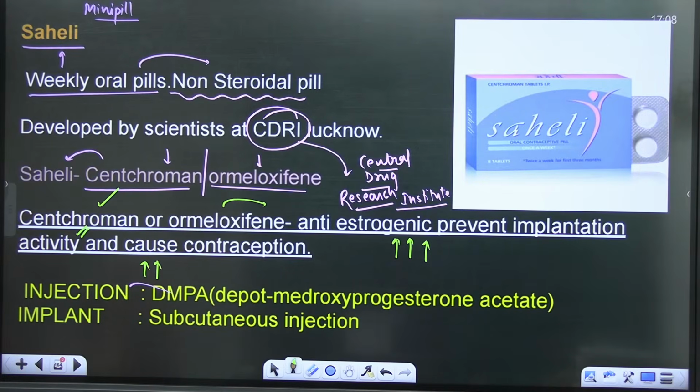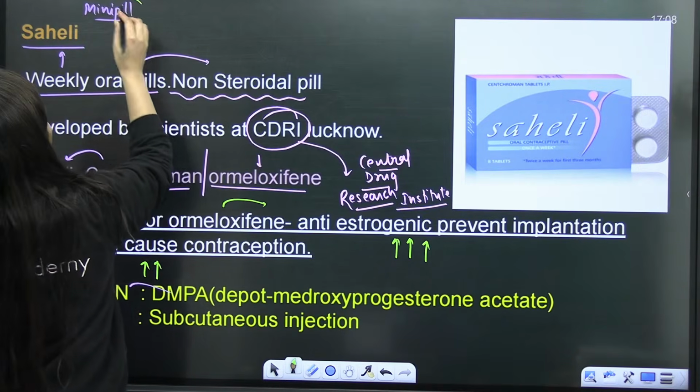So it is the weekly oral pill. Here the failure rate is very, very less, and it is having very less side effects as well. So you can just write down. It contains the progestin only. So Saheli is the mini pill.